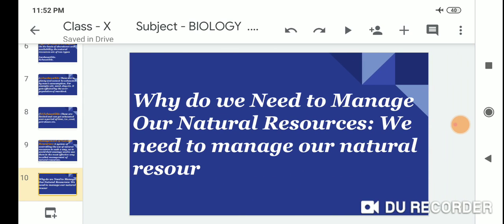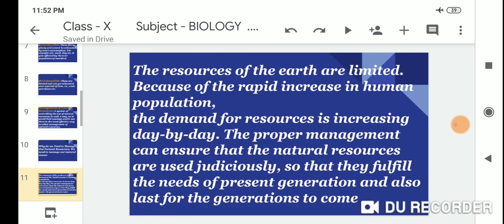Why do we need to manage our natural resources? The resources of the earth are limited, and because of the rapid increase in the human population, the demand for resources is increasing day by day.